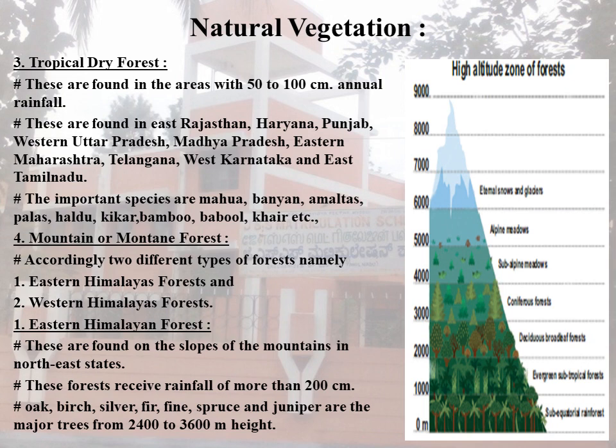Oak, birch, silver fir, pine, cypress and juniper are the major trees from 2400 to 3600 meter height.